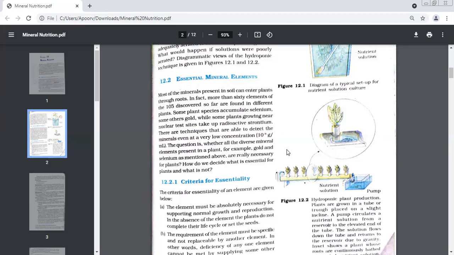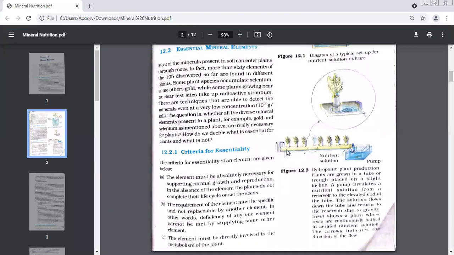60 elements. Which three elements surprised or astonished the scientists? Which we never thought will be accumulated in plants. Tell me. Selenium, gold, and strontium. Yes. See, strontium is a radioactive element. It's so harmful. So nobody could even think that plants must be absorbing and accumulating these. But it has been found that yes, this happens.